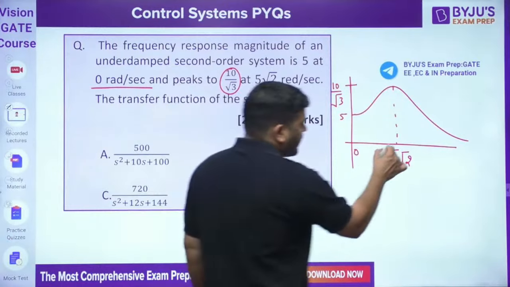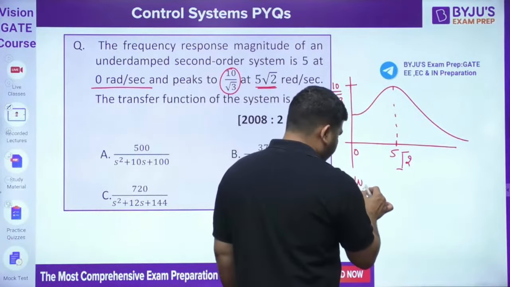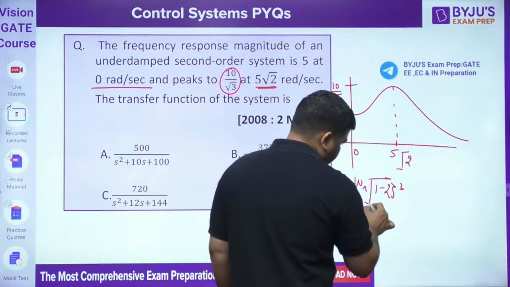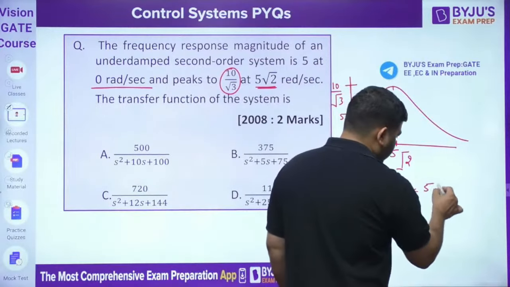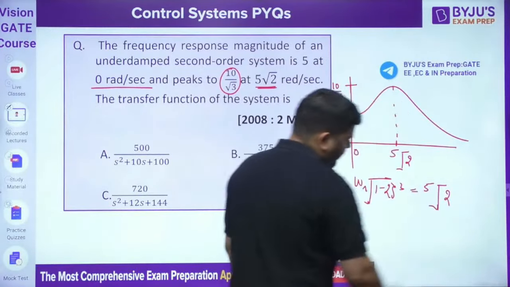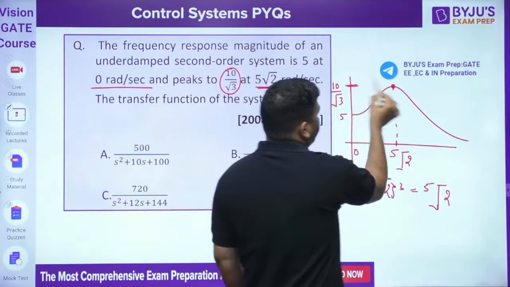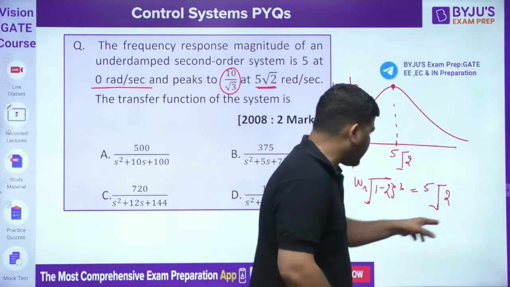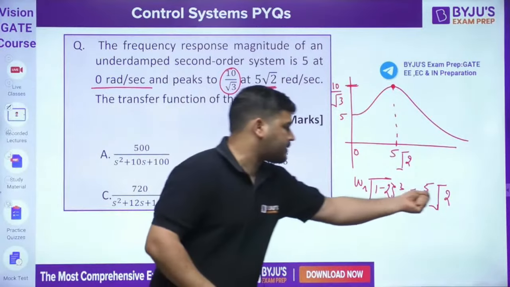Now, this is my resonance frequency. And what is the formula for resonance frequency? Resonance frequency is omega n root of 1 minus 2 zeta square. This has to be 5 root 2. And this is our resonant peak, so you can apply the resonant peak formula. And this is our resonance frequency. So now you can check which option is satisfying this.